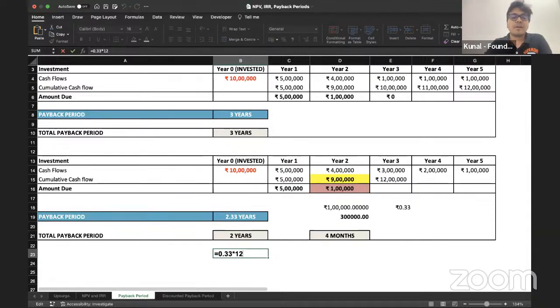So discounted payback period is something that we'll be understanding tomorrow. All right, and then we'll be moving on and start applying these concepts in a real company. ये तो हमने अभी machine ले ली, hypothetical numbers ले लिए. We'll start applying it in a real company, and then we'll have a live project on the same lines. So you need not worry about that.